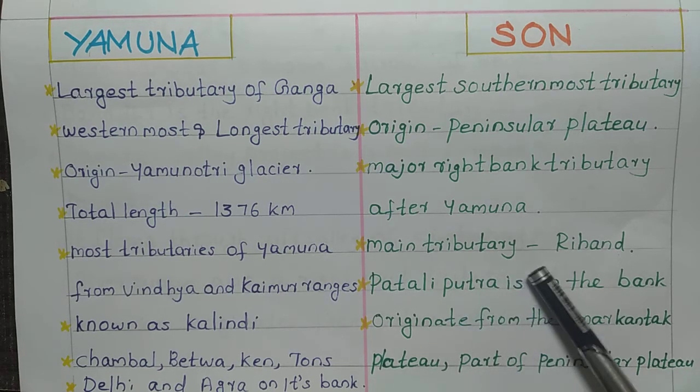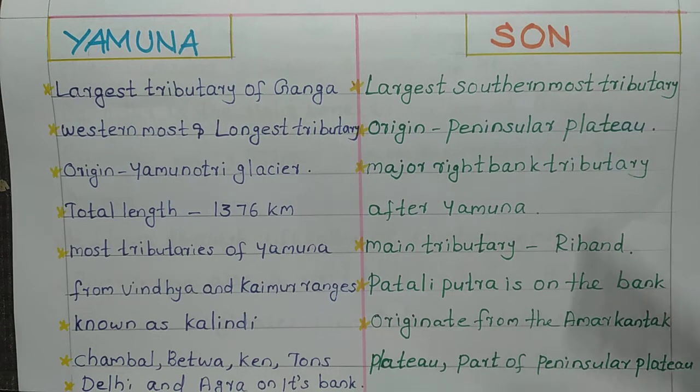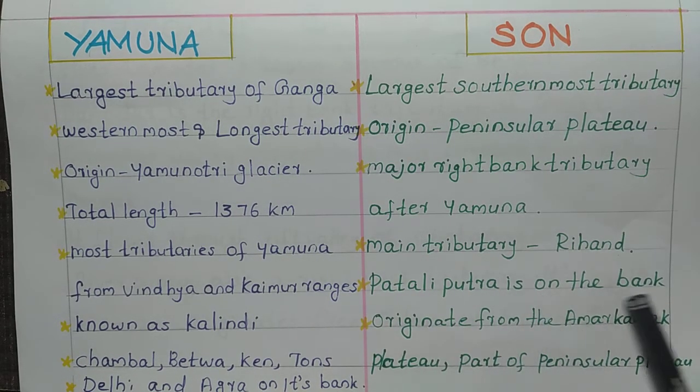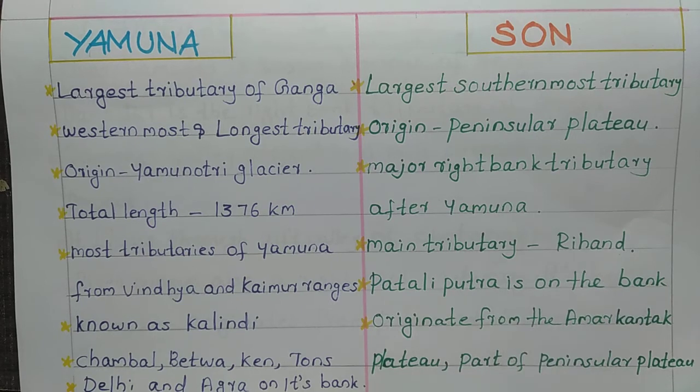The main tributary of river Son is Rihand. The city situated on the bank of river Son is Patliputra. It originates from the Amarkandak Plateau. Before, I told it originates from the Peninsular Plateau, and its correct position is the Amarkandak Plateau, which is a part of the Peninsular Plateau.